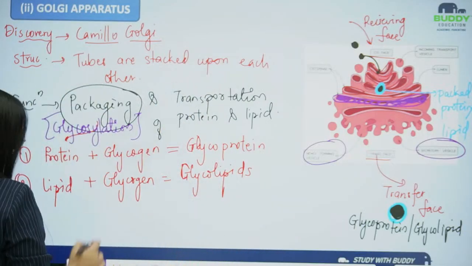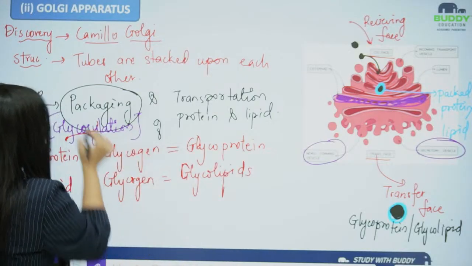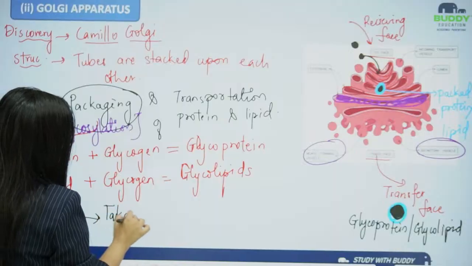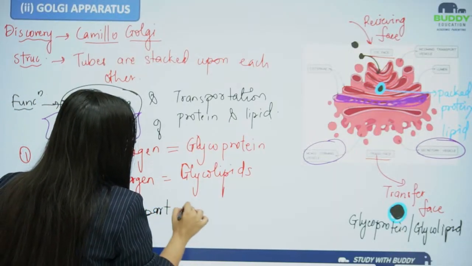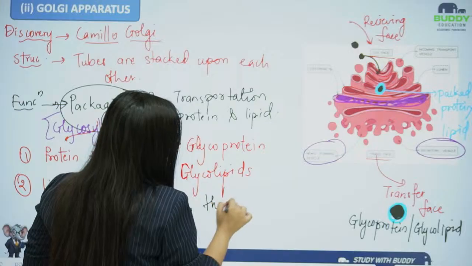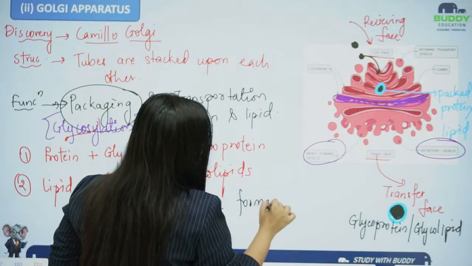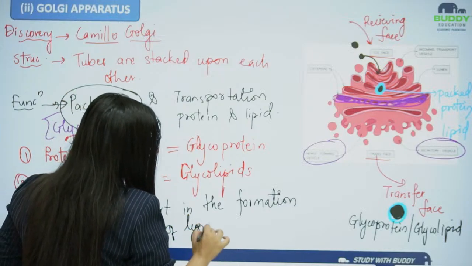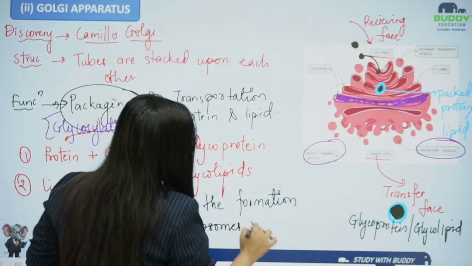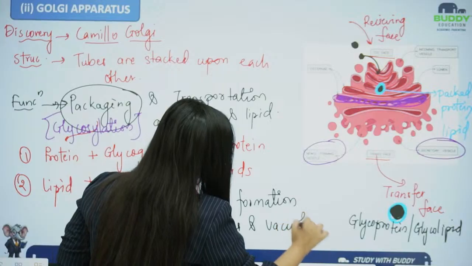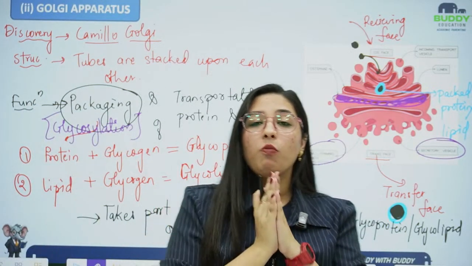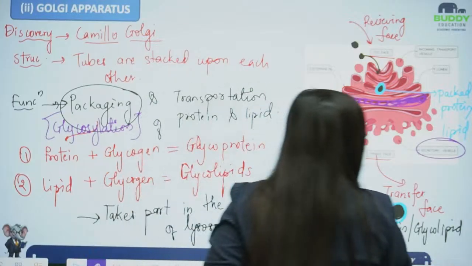So another function of this Golgi body is that it also takes part in the formation of lysosomes and vacuoles. Okay, now the factory is done, packaging is done. Now moving forward to other organelles.